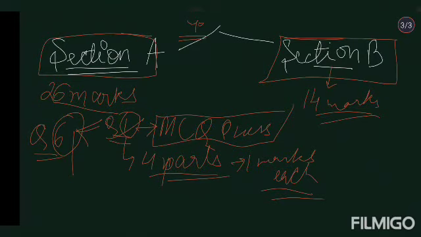Question 2 is going to have 2 parts again, and they are all going to be 1 mark each. They are basically theoretical questions, so you can easily attempt them, 1 mark each. They are going to be direct questions. Question 2, the first part is from your redemption of debenture chapter, and the second part is from dissolution of partnership firm.